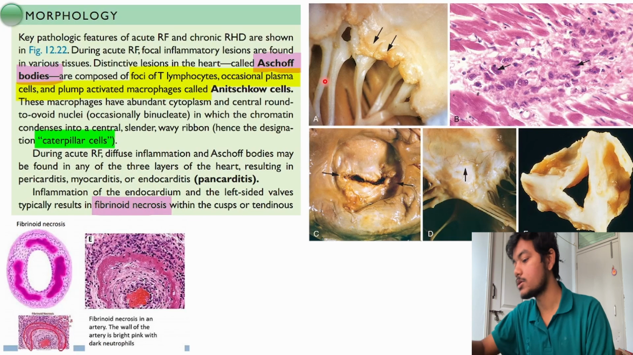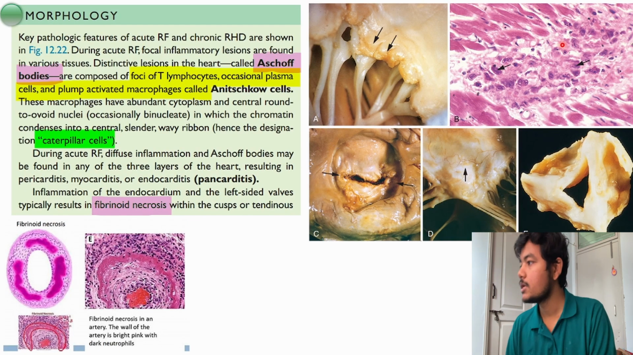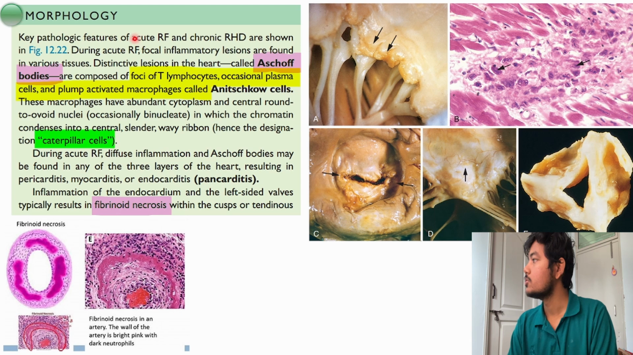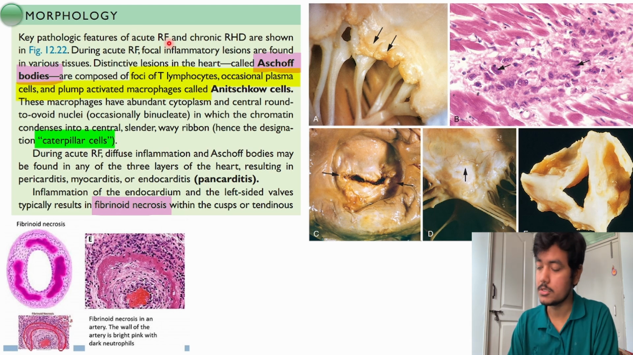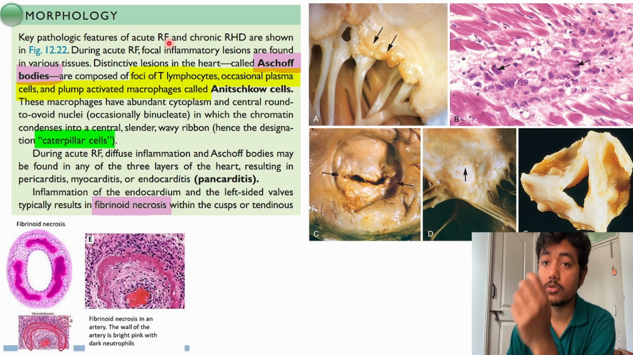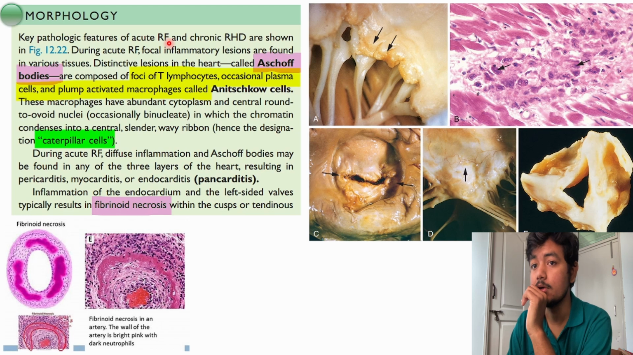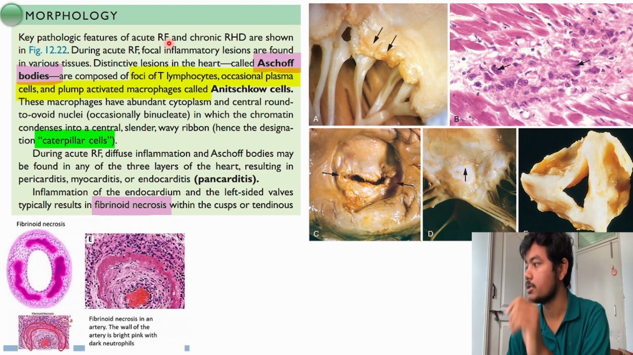Okay, next. These are the real pictures of the heart taken from Robbins. We will discuss the morphology: how it looks when we cut open the heart. A patient has rheumatic heart disease or rheumatic fever. Once it progresses to heart disease, how does it look grossly?